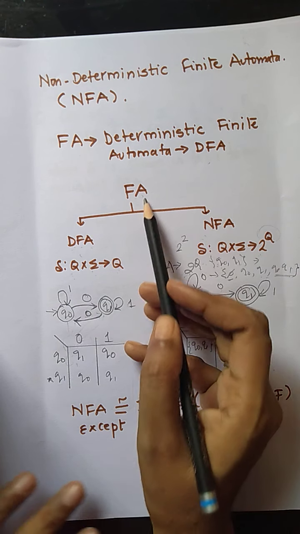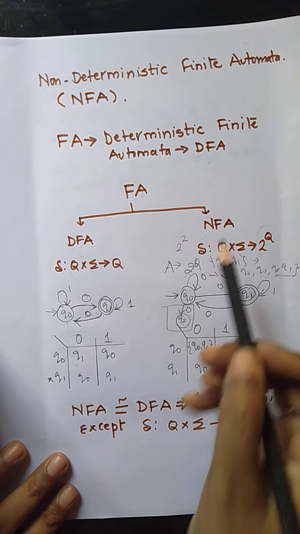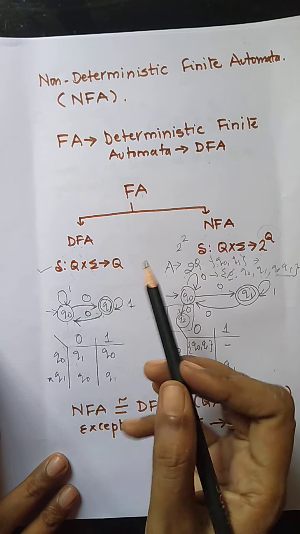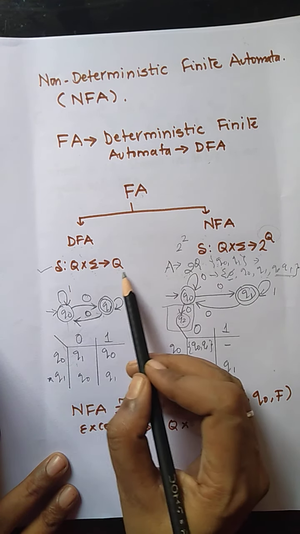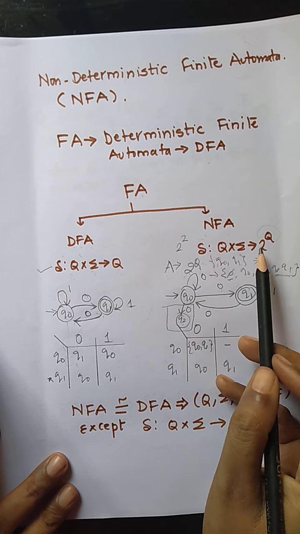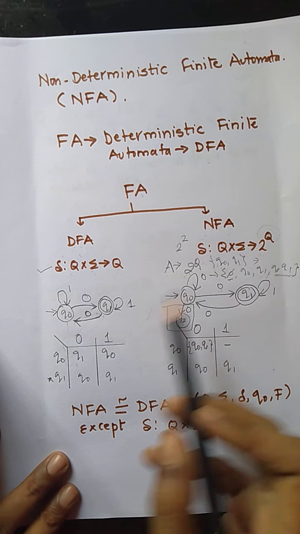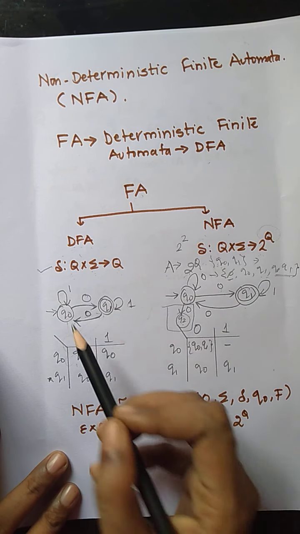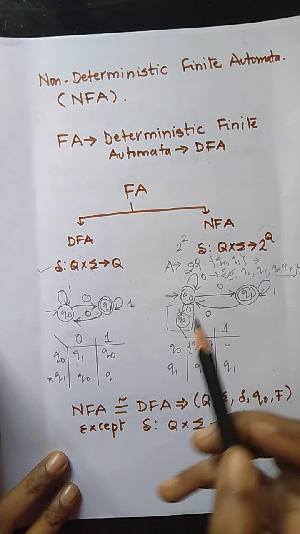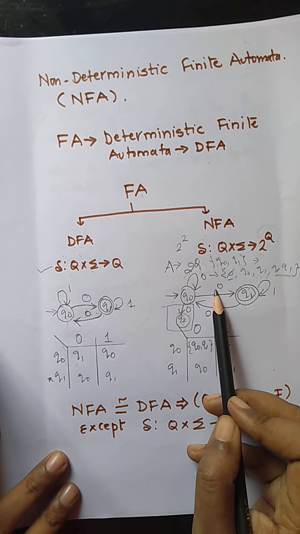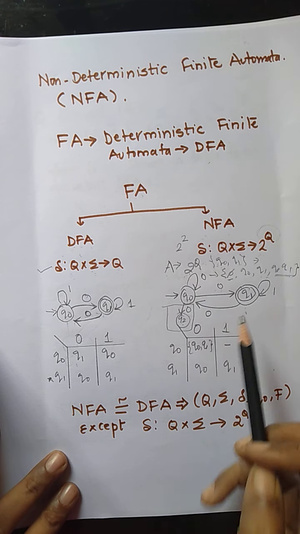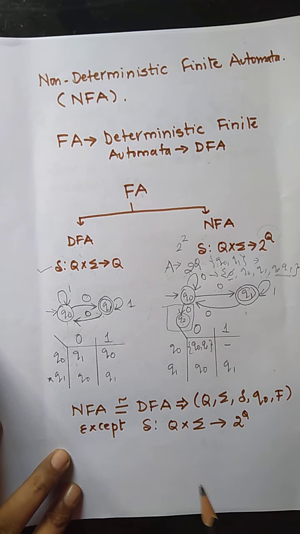So FA is classified as DFA and NFA. DFA has a state transition function where input with the current state goes to the next state. In the case of NFA, input with the current state can go to multiple states. That is already given in the diagram. Q0 with a single input symbol always goes to a single state in DFA, whereas in NFA Q0 with a single input symbol can go to multiple states. That is the main difference between DFA and NFA.